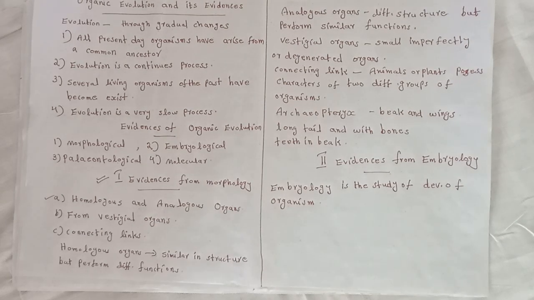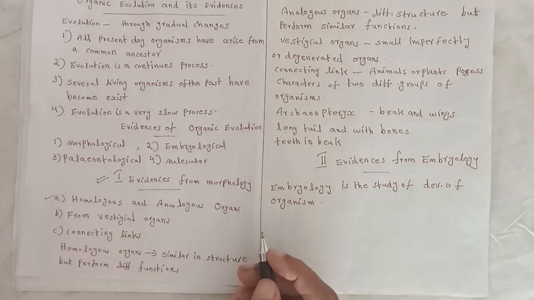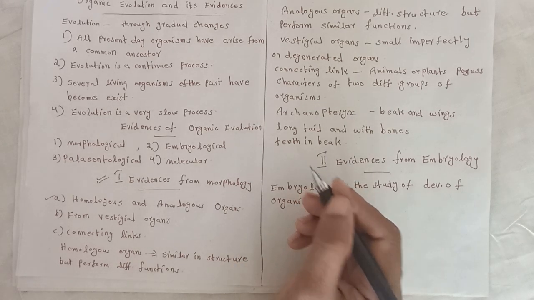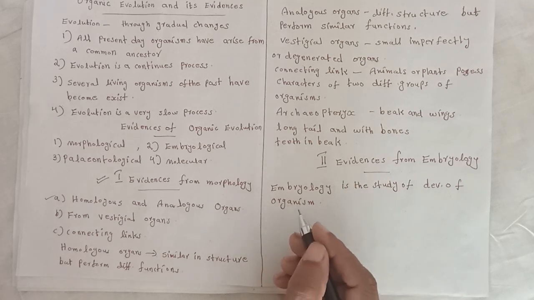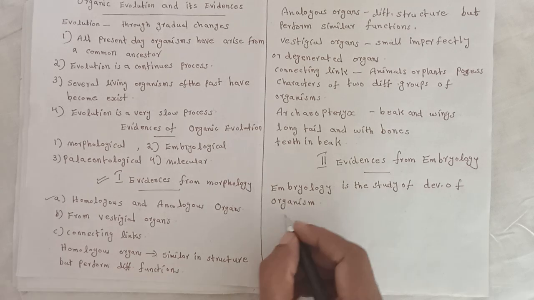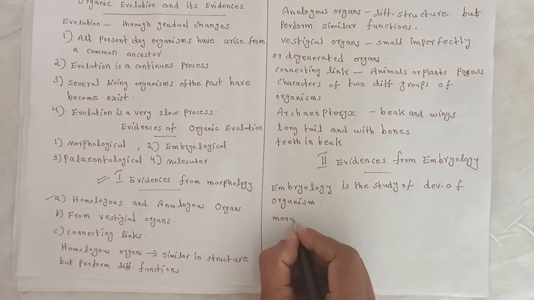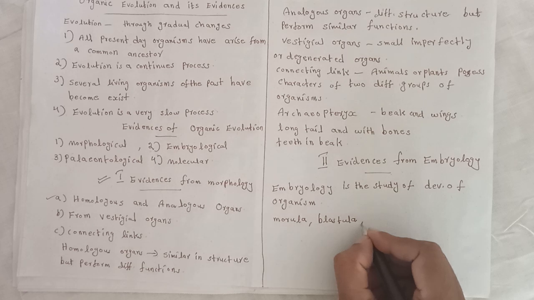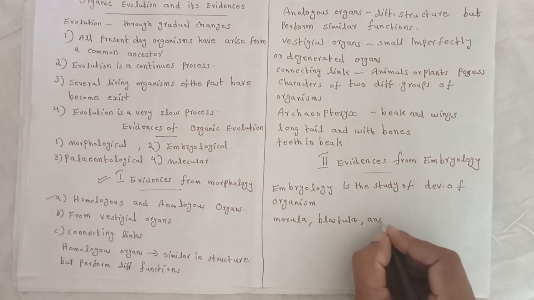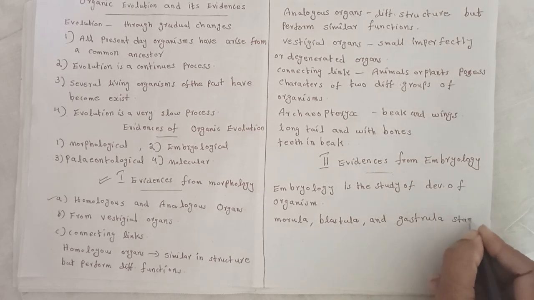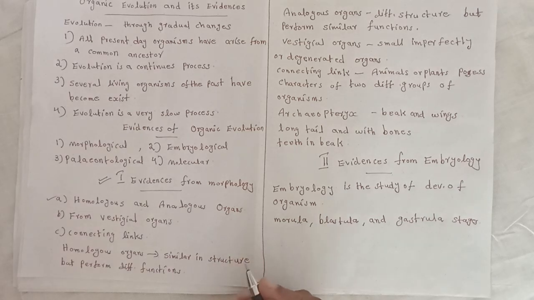Examples. 1. The embryological stages of all vertebrates include morula, blastula and gastrula stage. Second example, the embryos of all vertebrates have the same shape.